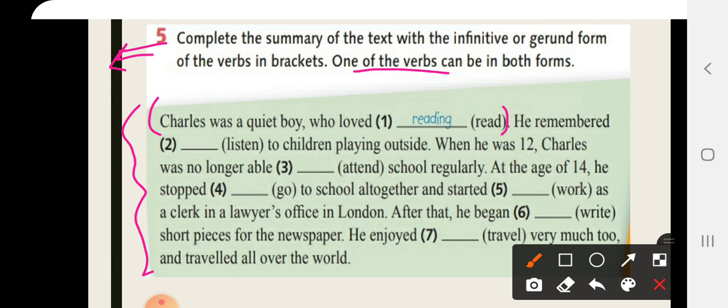Charles was a quiet boy who loved reading. Here they have chosen to write what? Reading, rather than to read. We have mentioned previously that the verb love can be followed either by to plus infinitive or by what? Verb ing. There is something that I have to explain for you now.